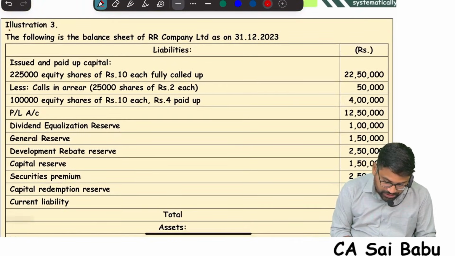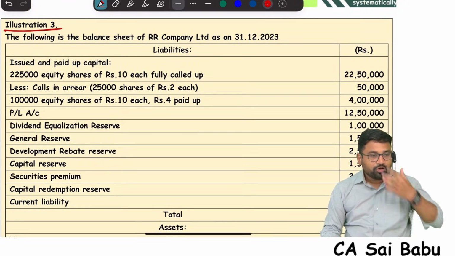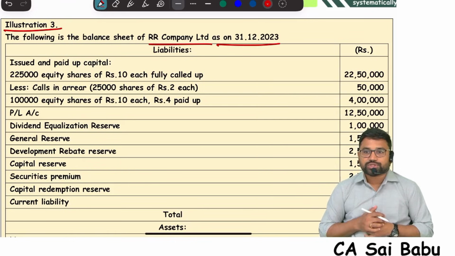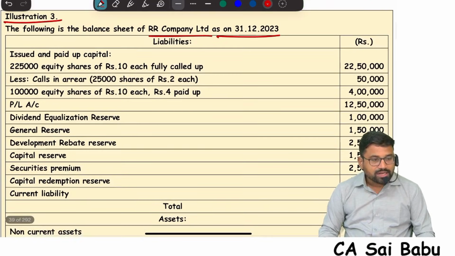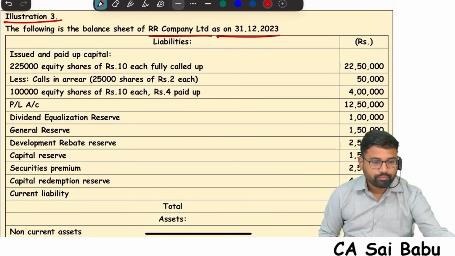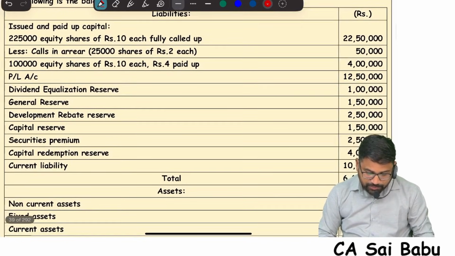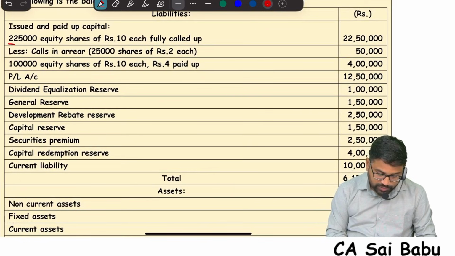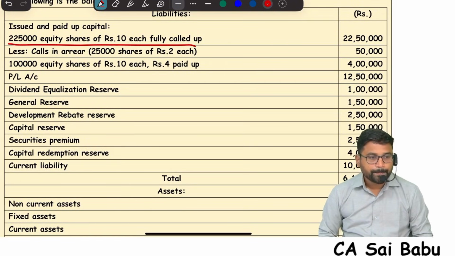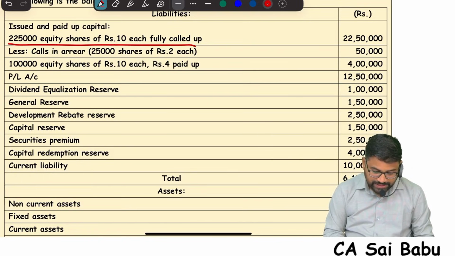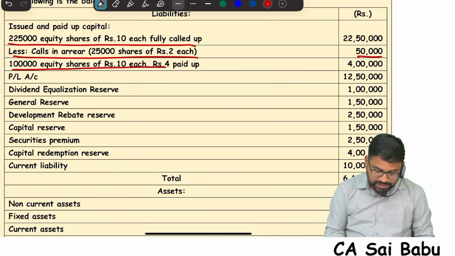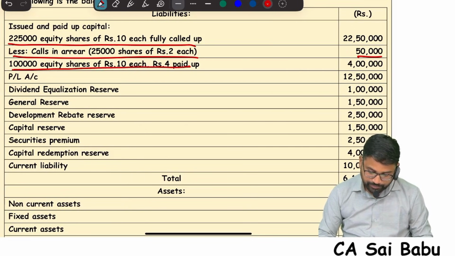So, illustration number 3. See this. The following is the balance sheet of RR Company Limited as on 31st March 2023. Look at this balance sheet of the company. Issued and paid up capital: 2,25,000 equity shares of 10 each fully called up, 22,50,000, less calls in arrears 50,000. 1 lakh equity shares of 10 each, 4 paid up, 4 lakhs.